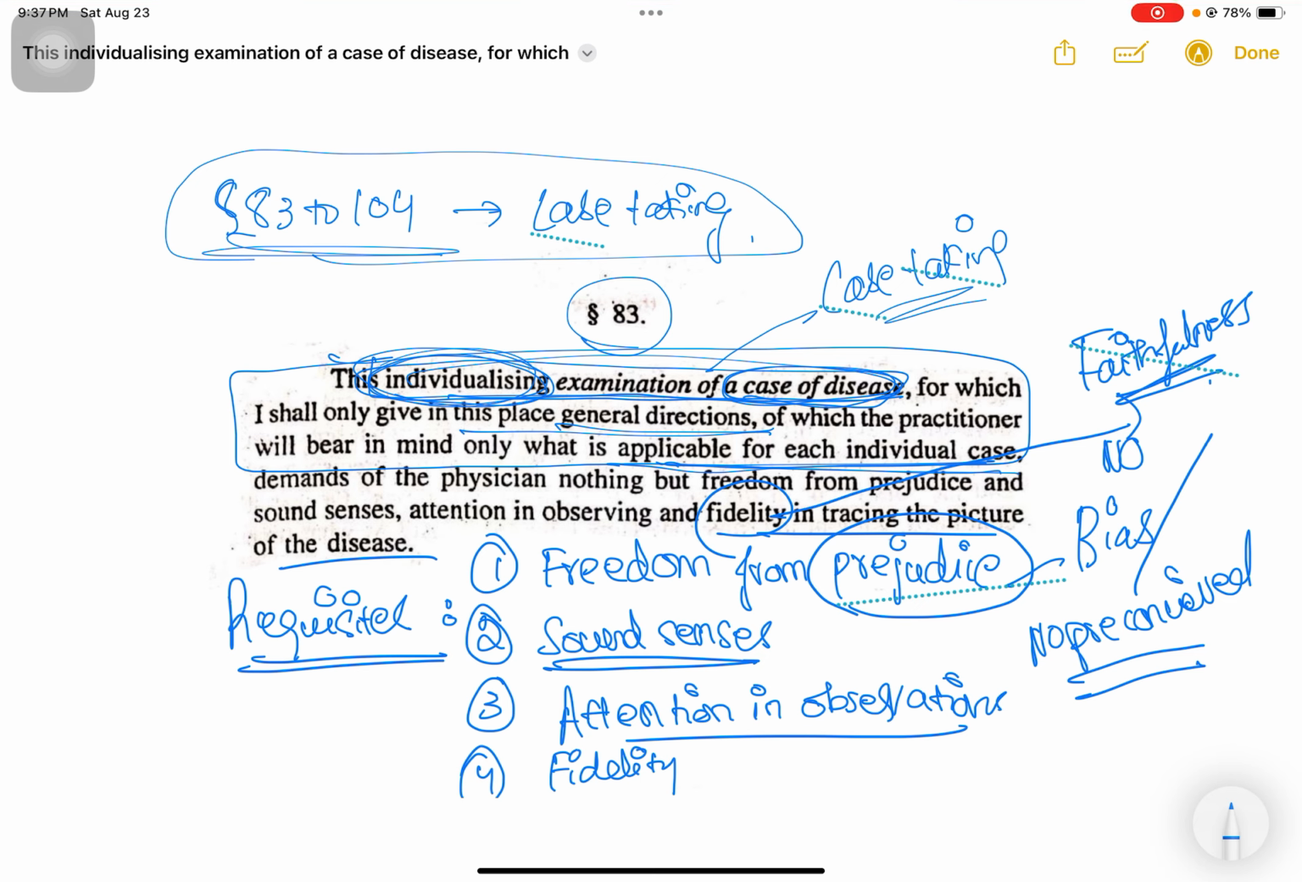Just to fit a particular remedy to one particular patient, we should not be omitting or overlooking certain symptoms. We have to faithfully record all the symptoms and faithfully come to a conclusion, or come to the correct remedy, even if it takes a lot of time. So this is what faithfulness in case taking and prescribing means. So this is the introduction to case taking, which is aphorism number 83.